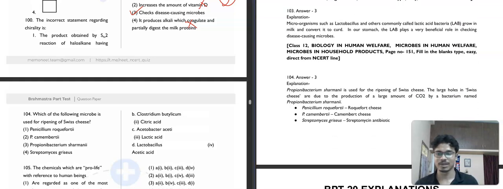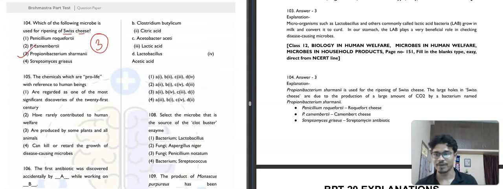Then moving to the next question, it is saying that which of the following microbes is used for ripening of Swiss cheese? Penicillium roqueforti, Penicillium camemberti, Propionibacterium shermanii, and then Streptomyces griseus. I hope you got the answer. For ripening of Swiss cheese, it should definitely be Propionibacterium shermanii. So the third option will be our correct answer for this question.